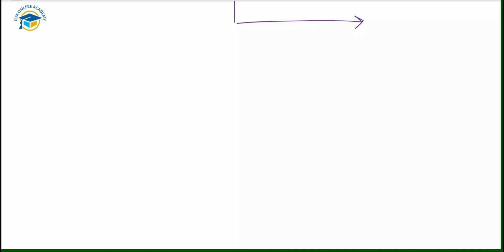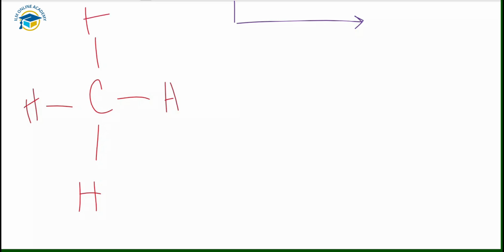In this reaction between the methane and oxygen, as with all other reactions, bonds are first broken and then new bonds are formed. For example, in the methane molecule, this is the structure for the methane, and first the bonds are broken between the carbon and the hydrogen. Carbon atoms are covalently bonded to the hydrogen atoms, and this bond between the carbon and hydrogen will break.